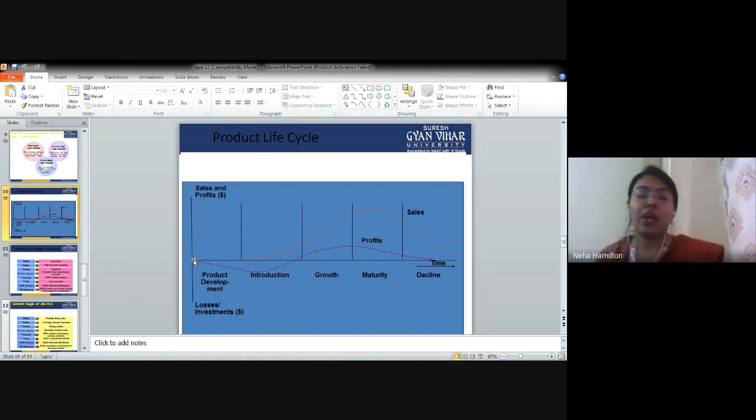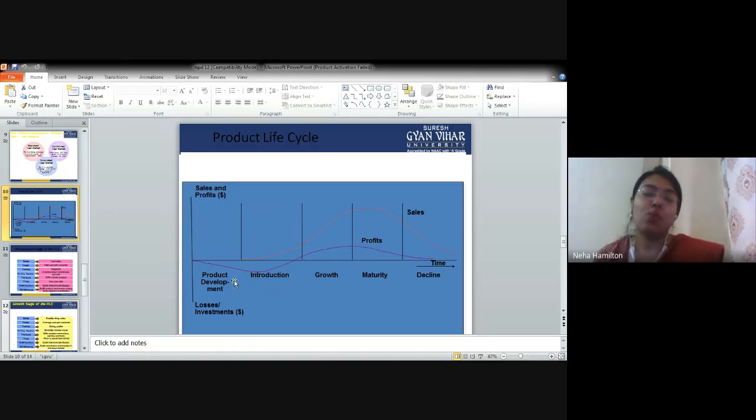If you have not introduced the product in the market, you are not going to get profit, no? Once you sell the product, then only you are going to get profit. If you are investing a lot of money in the product development process, till here they have not introduced the product. Introduction means product launch, right? So what happens is that they have invested so much money in the marketing research, or they are just skipping this part.